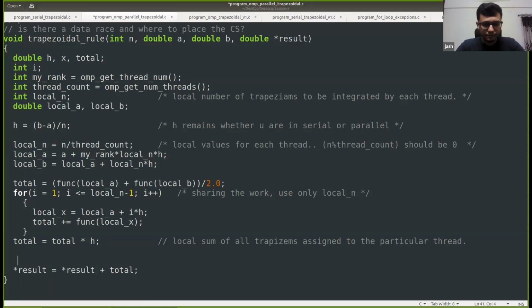So what we need to do here is add a hash pragma omp critical. Okay, I think this is fine, right? This is needed for getting the correct result.